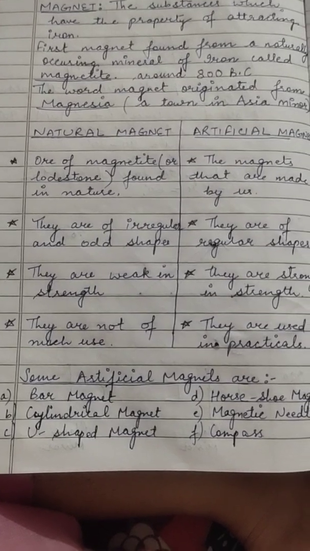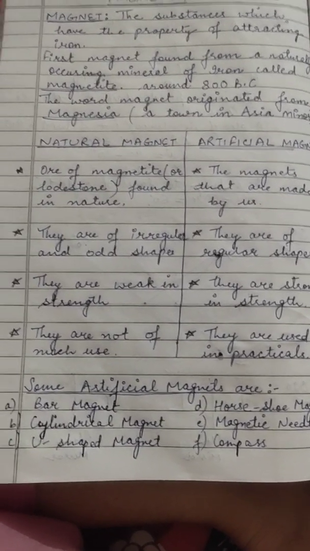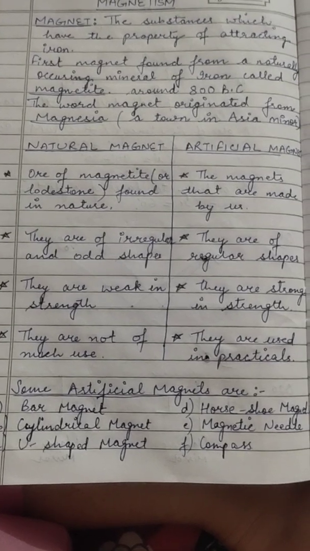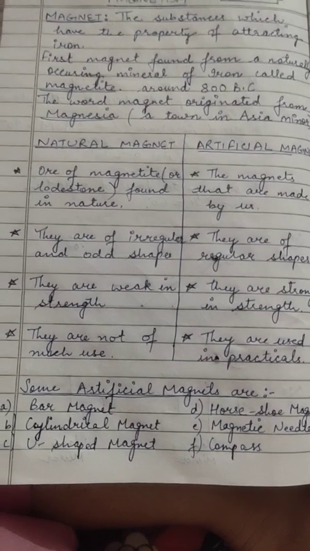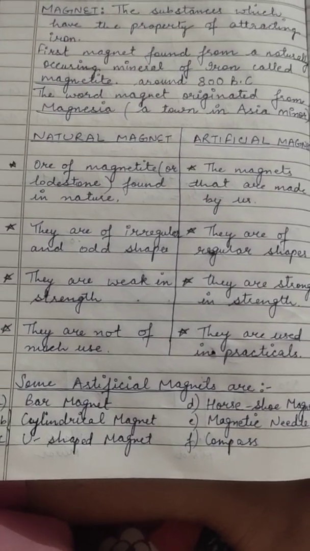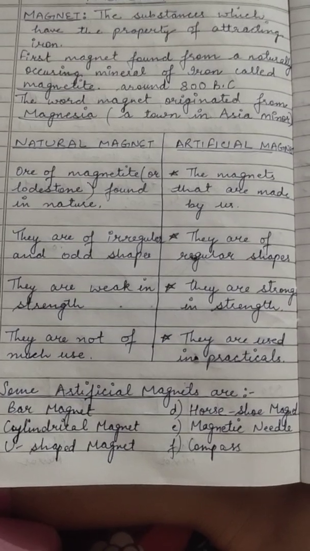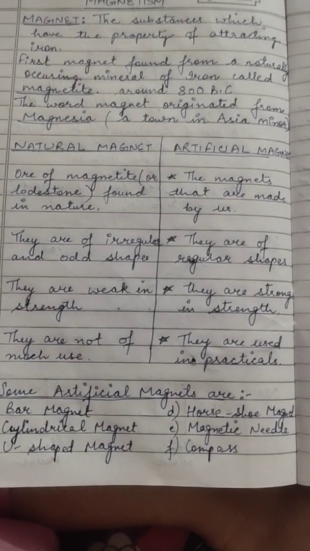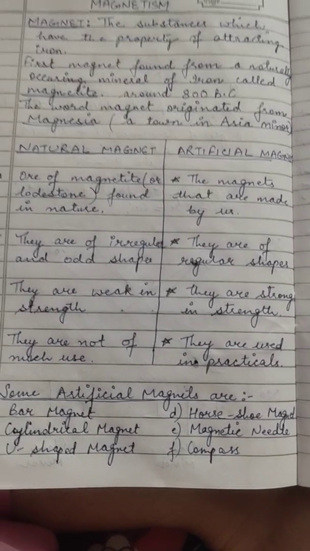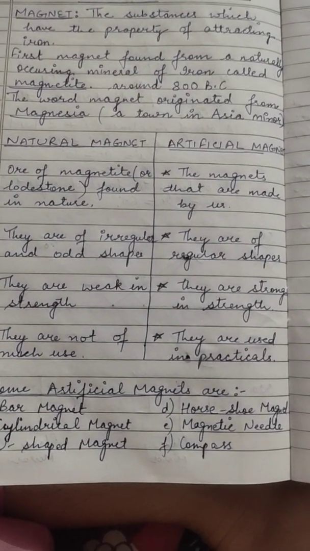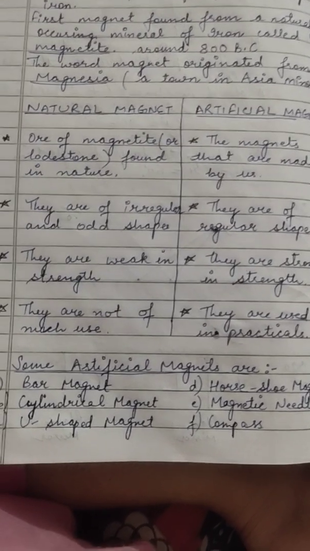Natural magnets are of irregular, odd shapes, meaning there is no regular shape. They can be in the form of rock or small pieces. Artificial magnets are of regular shape because they are made by man, who has made different kinds of artificial magnets.